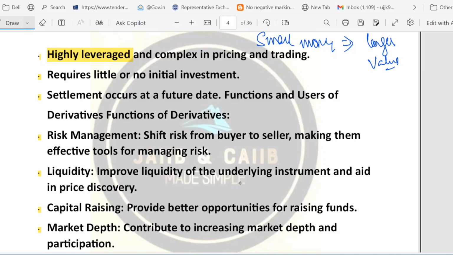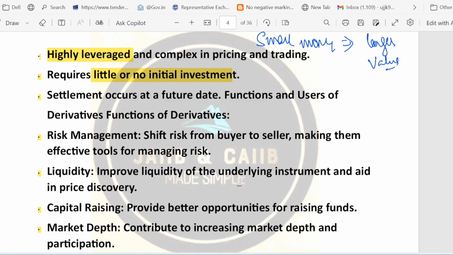And one more point is that many derivatives require little or no initial payment. Instead, you usually put up a small deposit or margin, or in some contracts there is no payment until the settlement. That is why leverage exists. Leverage means what? Your investment is very low and the value you get is very high.